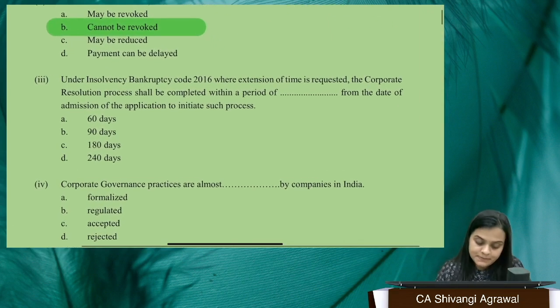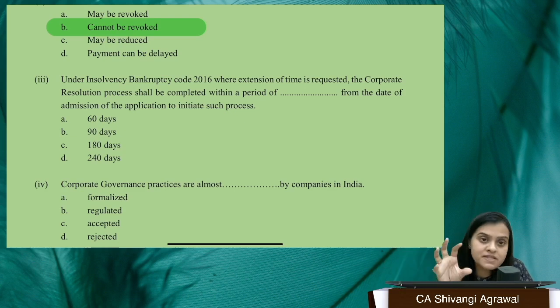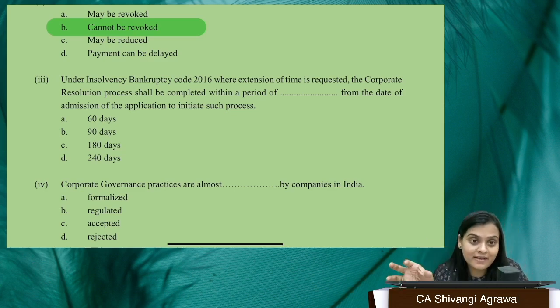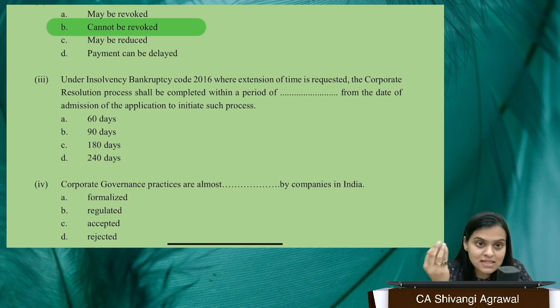Under IBC, where extension of time is requested. Ideally, this question is not technically completely correct, but I'll tell you what to answer and why. The CIRP shall be completed within a period of. See, the normal time limit for completion of CIRP is 180 days. However, you may be granted an extension of 90 days. So if you add 180 plus 90, that comes out to be 270 days, and we don't have that in our options over here.